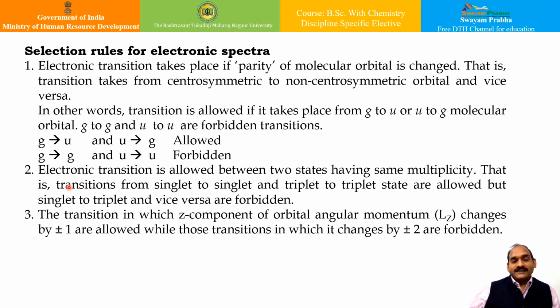Secondly, the second selection rule is that the electronic transition is allowed between two states having the same multiplicity. That is, transitions from singlet to singlet state and triplet to triplet state are allowed, but from singlet to triplet state and vice versa are forbidden. And the next selection rule is that transitions in which the Z component of orbital angular momentum, that is the Lz component, changes by plus or minus 1 are allowed, while those transitions in which it changes by plus or minus 2 are forbidden. This is as usual. This is nothing new in it.